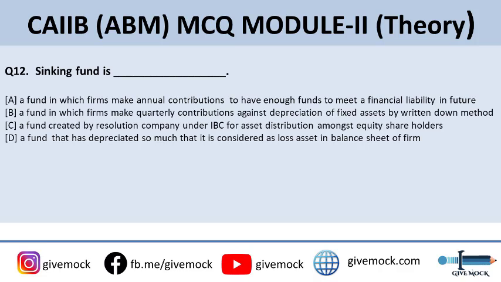Option B, a fund in which firms make quarterly contributions against depreciation of fixed assets by the written down method. Option C, a fund created by resolution company under IBC, that is Insolvency and Bankruptcy Code, for asset distribution among equity shareholders. Or option D, a fund that has depreciated so much that it is considered a loss asset in the balance sheet of the firm. This is an important question. The correct answer to this question is A.